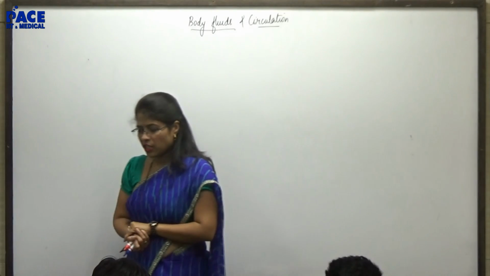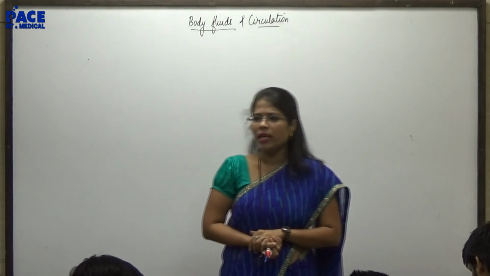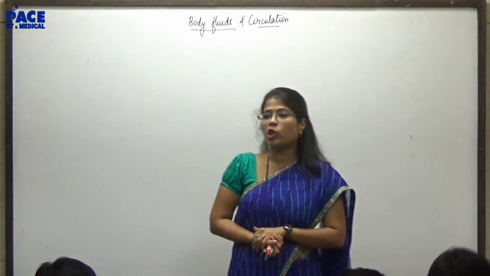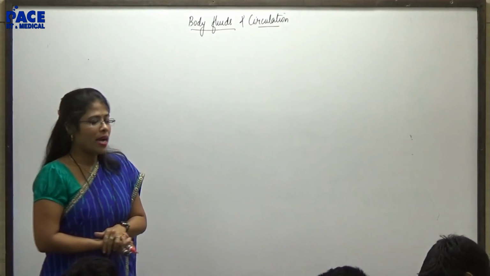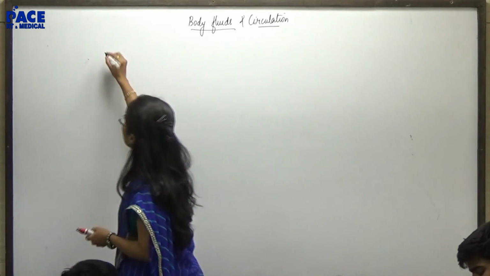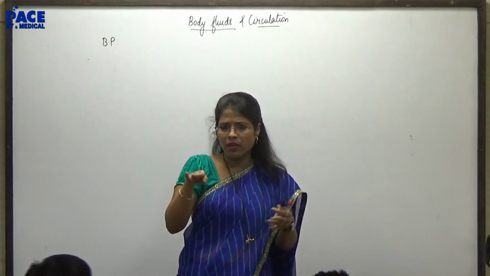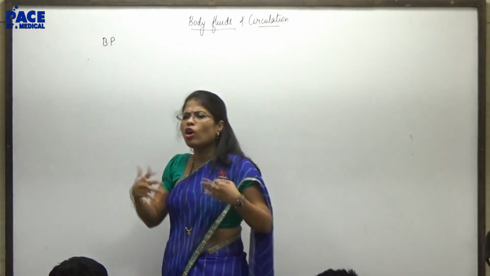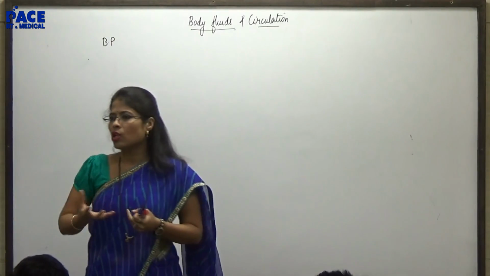Last time we were discussing the various problems and disorders that can be associated with our circulatory system. Mainly what fault can be there with respect to our heart and how it can affect vital organs of our body. To understand that, we were discussing the concept of blood pressure. And we had defined blood pressure as the lateral force by which the blood is made to flow inside arteries. You can also say that it is the resistance that the blood experiences when it is flowing inside these closed chambers.